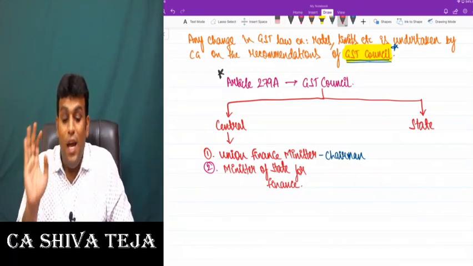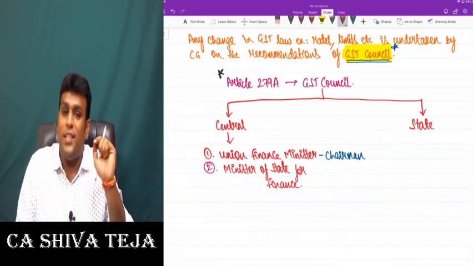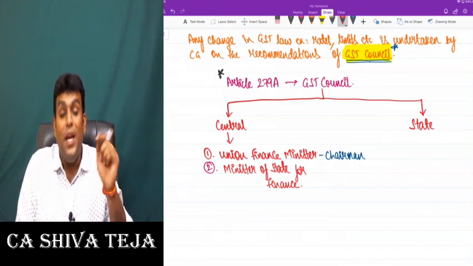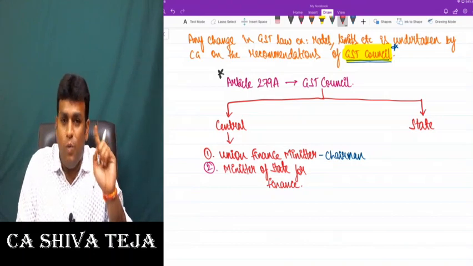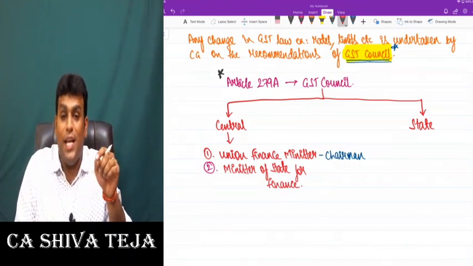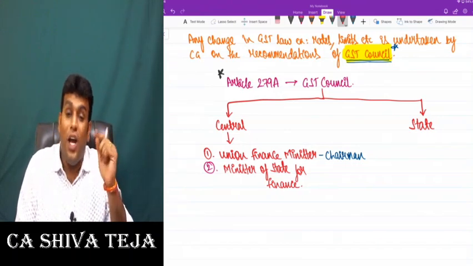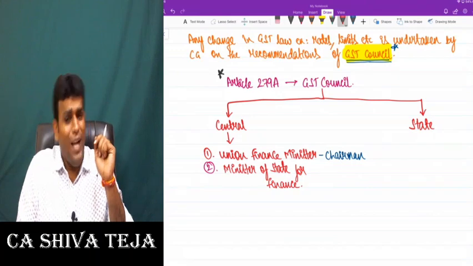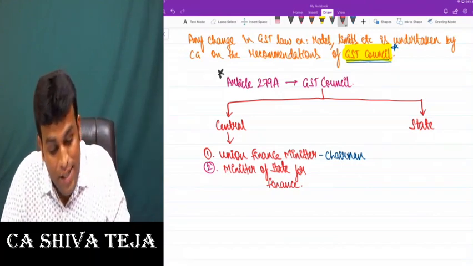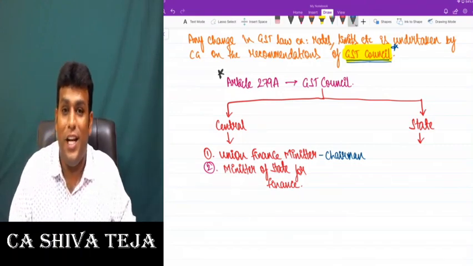I repeat one more time. In GST Council, there are members from central side as well as state side. Central side there are two members. Number one, Union Finance Minister, who will act as Chairman of GST Council. Number two, Minister of State for Finance. Now, state side, I know what is going in your brain. You will start telling every state finance minister. I know that, but the answer is wrong.